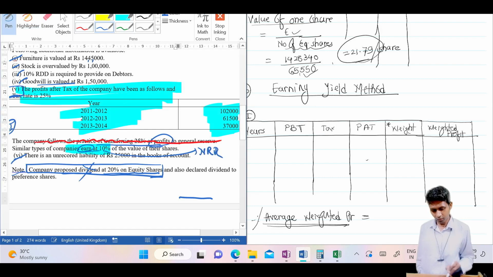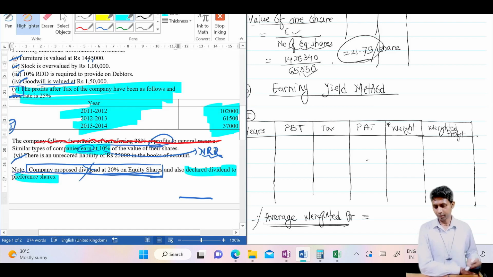We require NRR in this method, and this is your normal rate of return, NRR. And then this adjustment we already considered. The last adjustment also we have considered. Correct. But from the last adjustment, this part we require for the